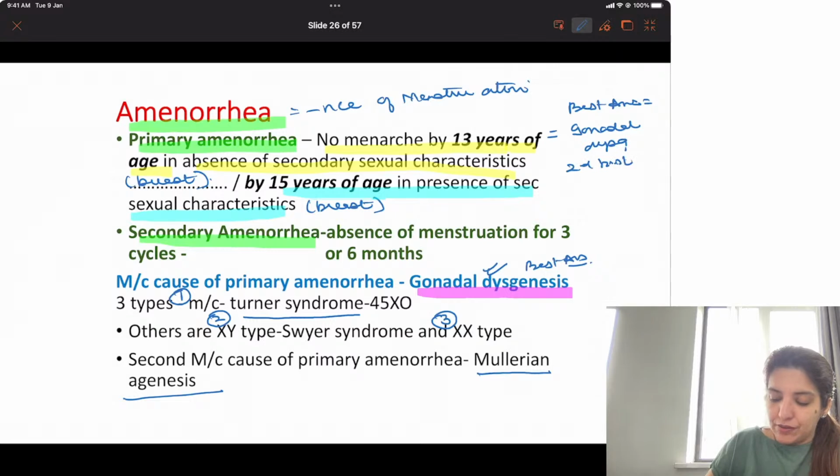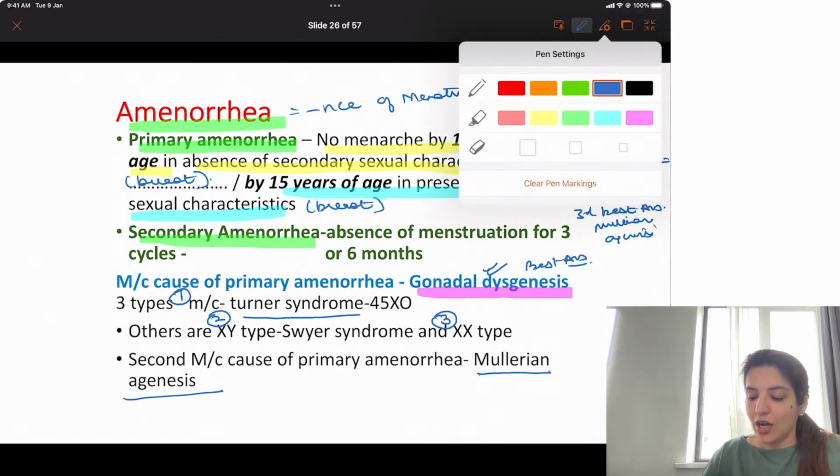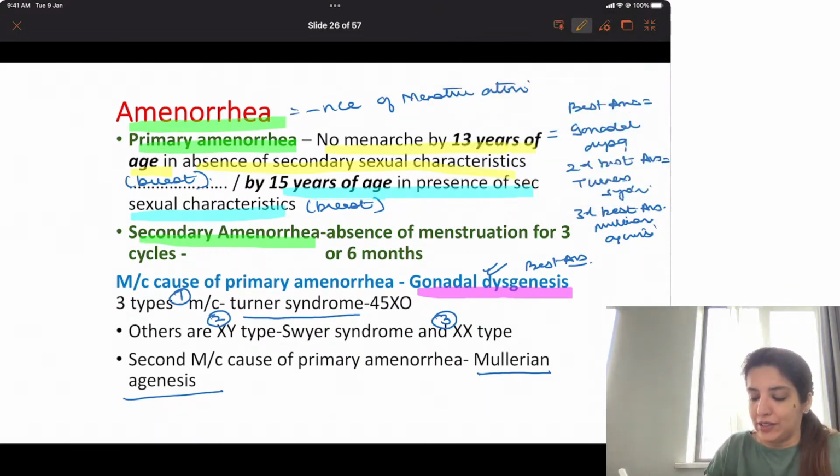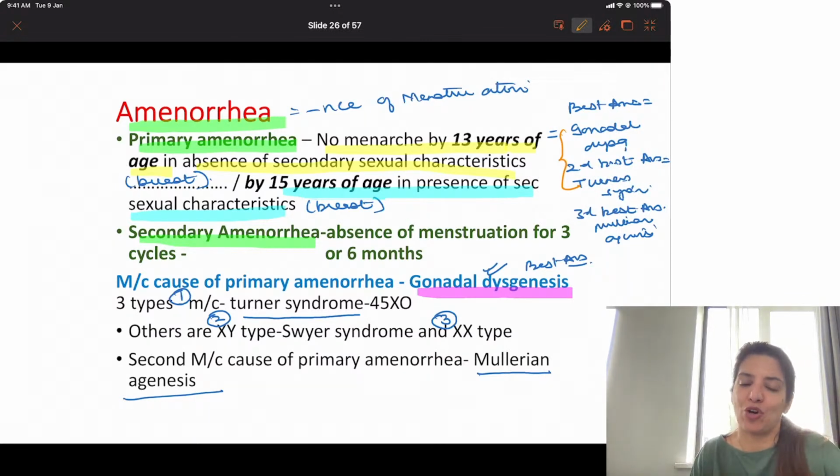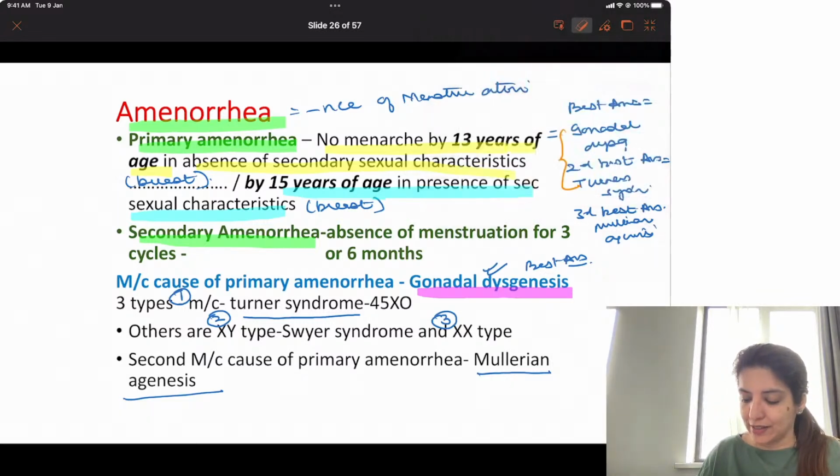Second best answer is Turner's syndrome. And if that is also not given, then third best answer is Mullerian agenesis. Because Turner's syndrome is a part of gonadal dysgenesis, we say that the most common cause is gonadal dysgenesis and the second most common cause is Mullerian agenesis. But answer wise, best answer is gonadal dysgenesis, second best answer is Turner's syndrome, and third best answer is Mullerian agenesis. Are you understanding this?